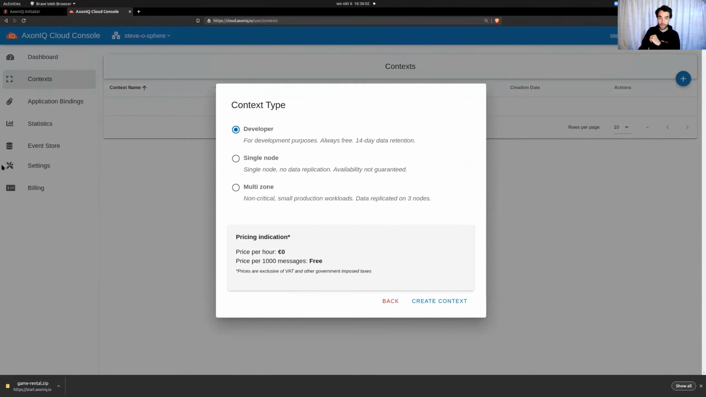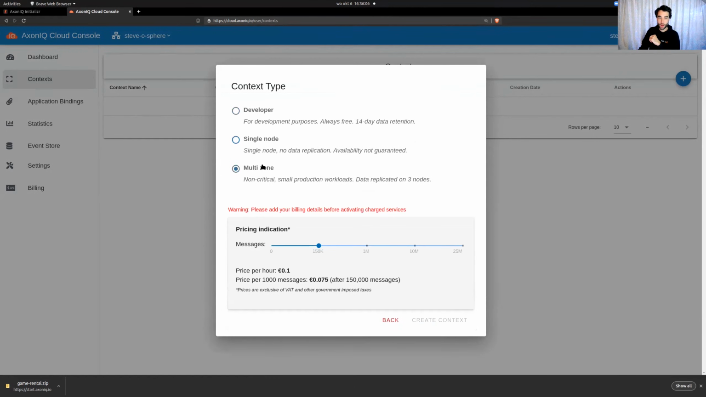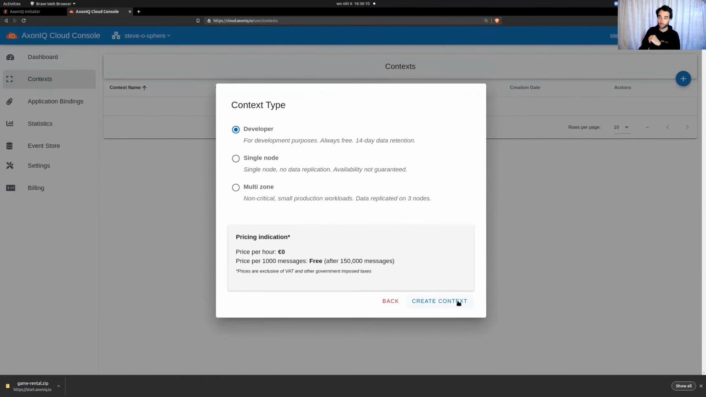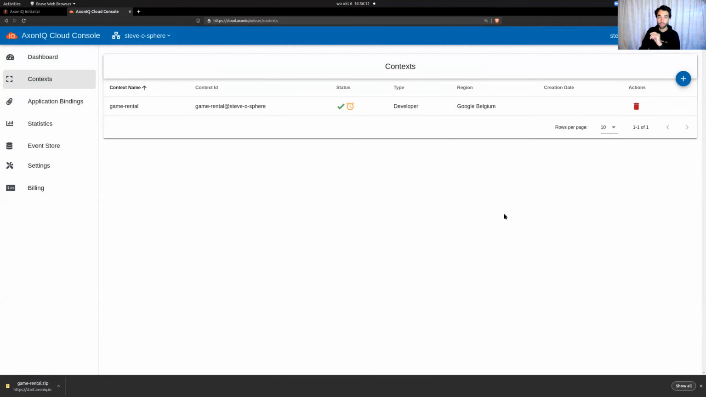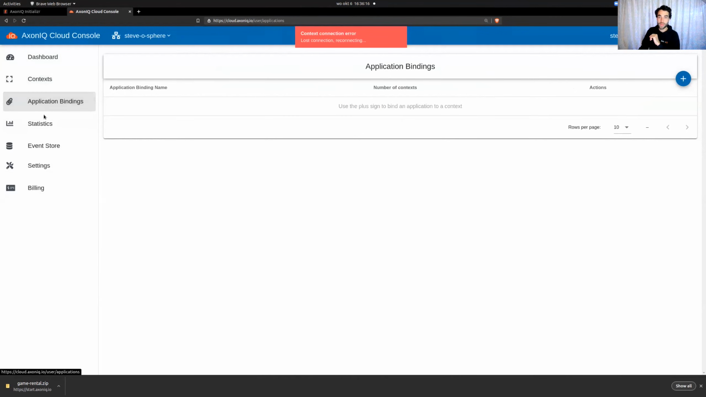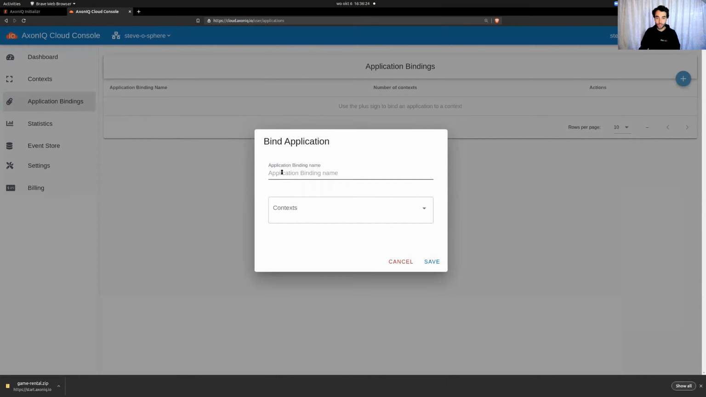I'm going for the region Belgium. I can select some contexts. I could do a paid variant or multi-zone variant, being a bit more protective. I'm, however, going for developer because that's fine for me. Context has been created. Right now, I need to make a binding with my application because I want to connect that application I've got prepped up with, well, the cloud. So let's do this.